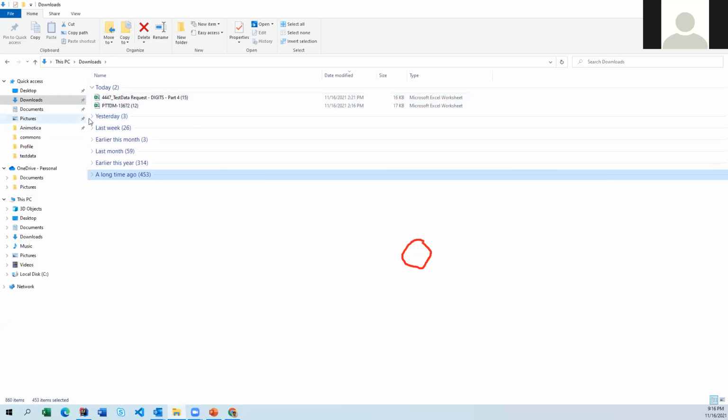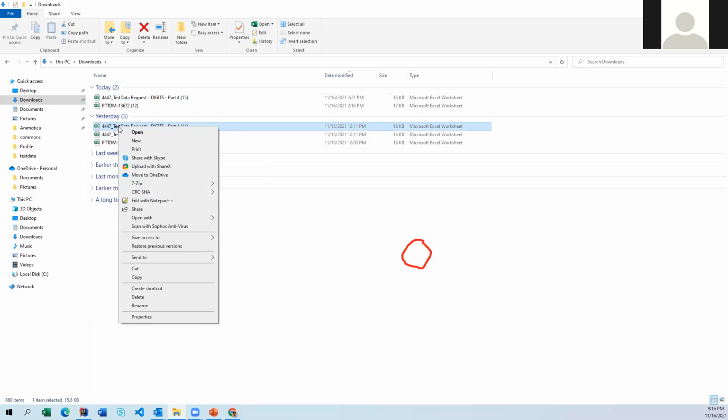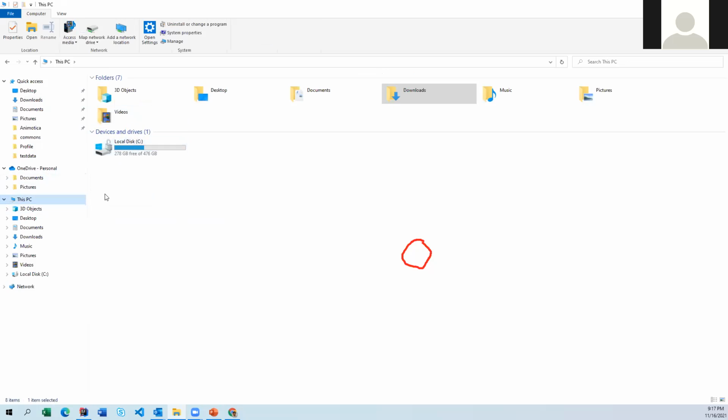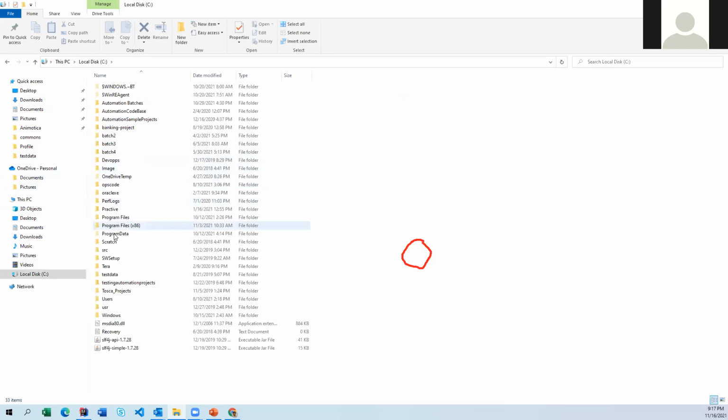So how to extract? You can just right click and you will have an option called extract, because it is going to download as a zip file. I think most of you are aware of it, but still I'm trying to remind you. So you have to extract and then install it. Automatically it is going to be installed in your machine. You need not do anything. The only thing is you have to click next, next, next, next. That's it. Once installed, it is installed by default under Program Files.